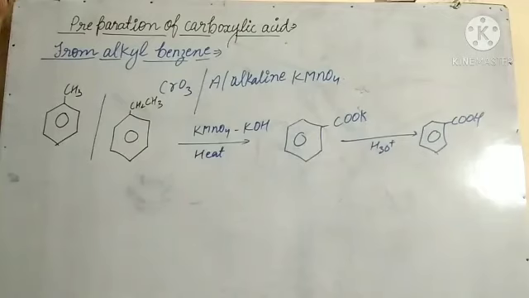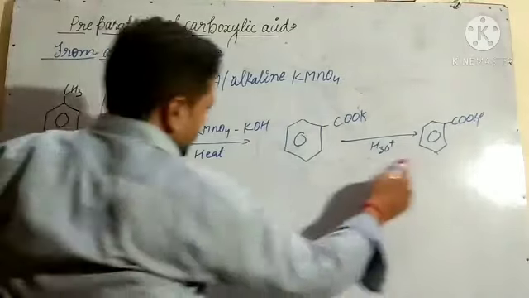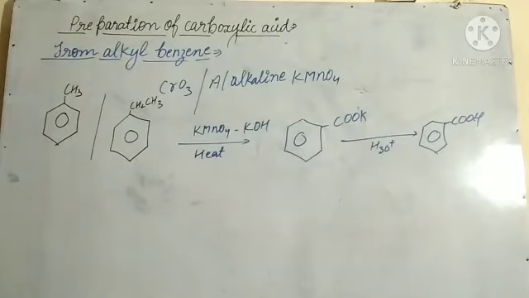Means the oxidation of alkyl benzene by alkaline KMnO4 followed by hydrolysis gives carboxylic acid, or benzoic acid.